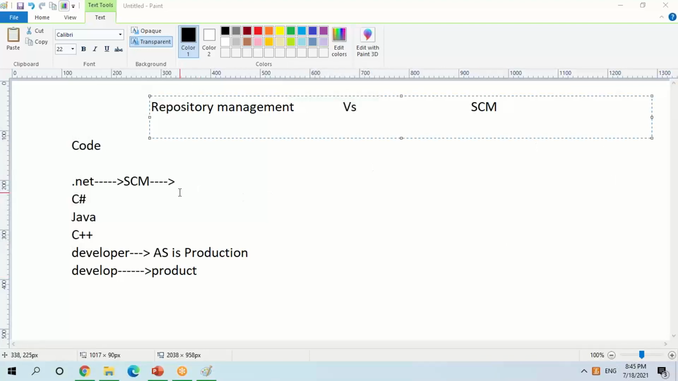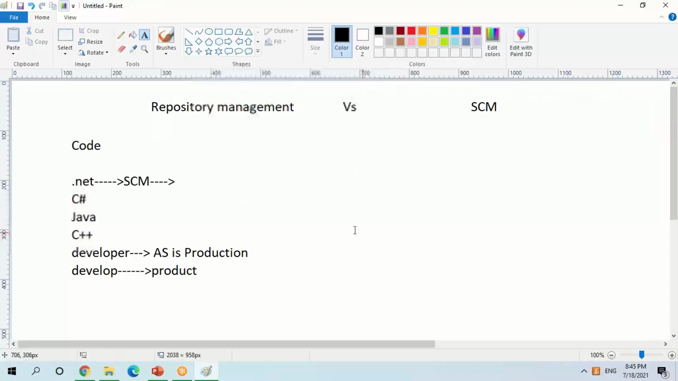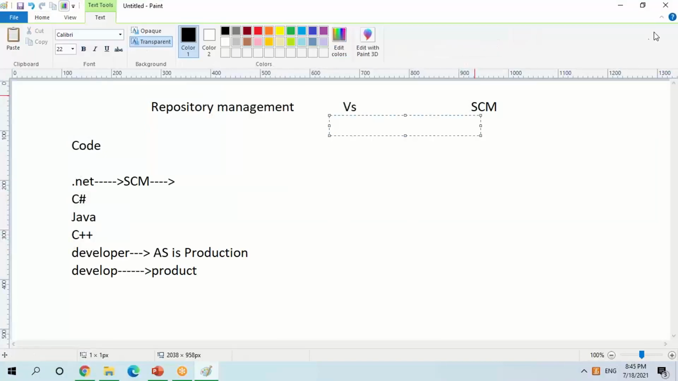What is the basic difference between these? Is it something like the artifacts, whatever we have built, that could be saved somewhere with the tool? That's what we call it. Is my understanding correct?